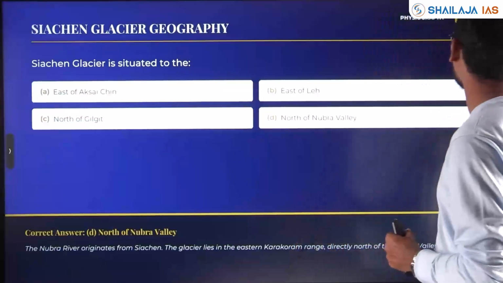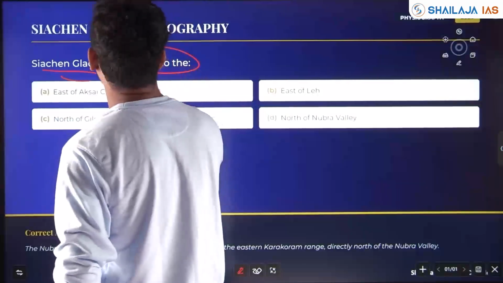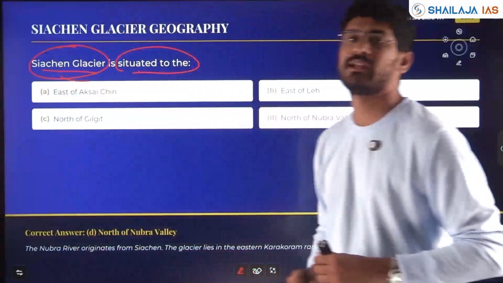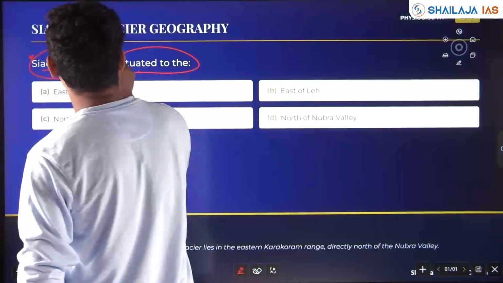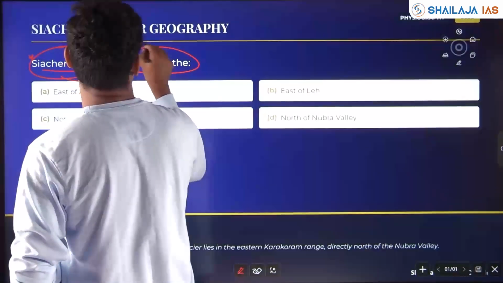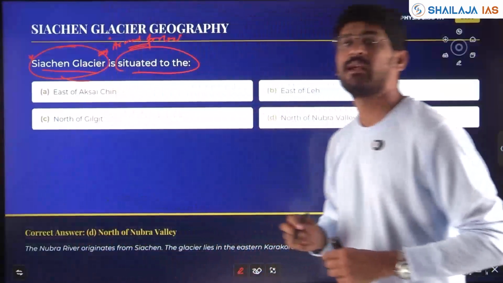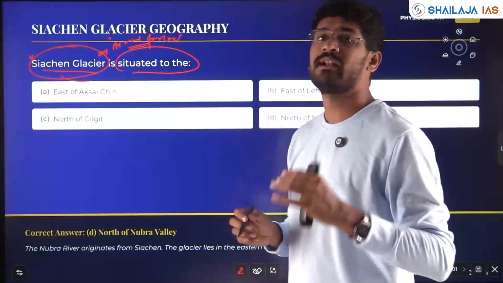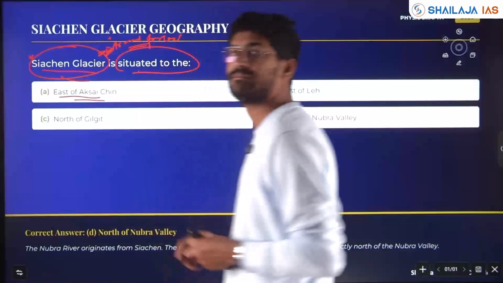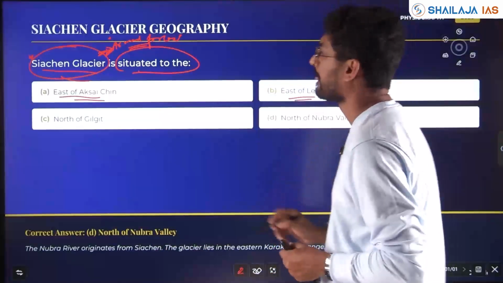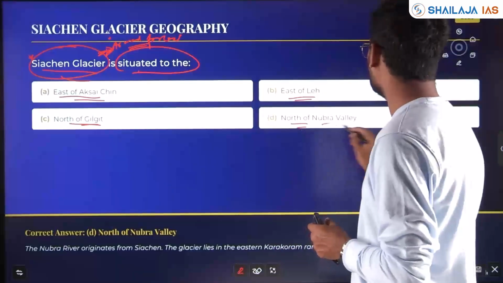Again, physiography. Siachen Glacier is one of the important glaciers where our armed forces also have a checkpost. One of the highest regions where armed forces are deployed. It is east of Aksai Chin, east of Leh, north of Gilgit, okay, Gilgit is in POK, north of Nubra Valley.